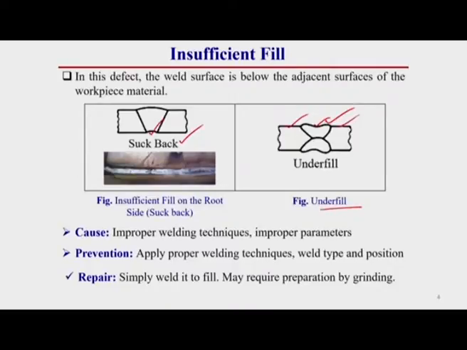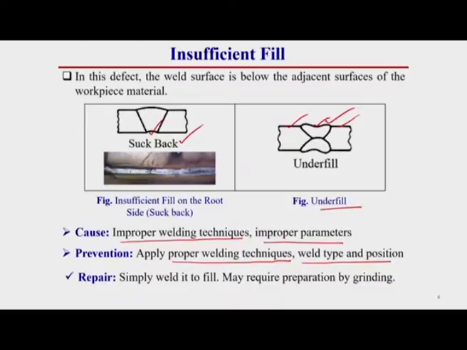Now, the main cause of this welding defect is improper welding technique and improper welding parameters. So, how can we prevent these? The prevention is to apply proper welding techniques. That means whatever the root cause of this welding defect, if we can eliminate that cause, then we can prevent it. That is why we have to apply proper welding technique, proper welding type and proper welding position. If we do this, then we can eliminate or prevent these types of welding defects.